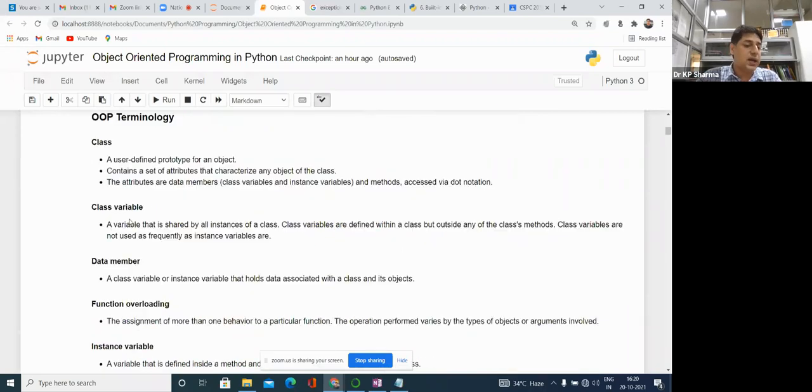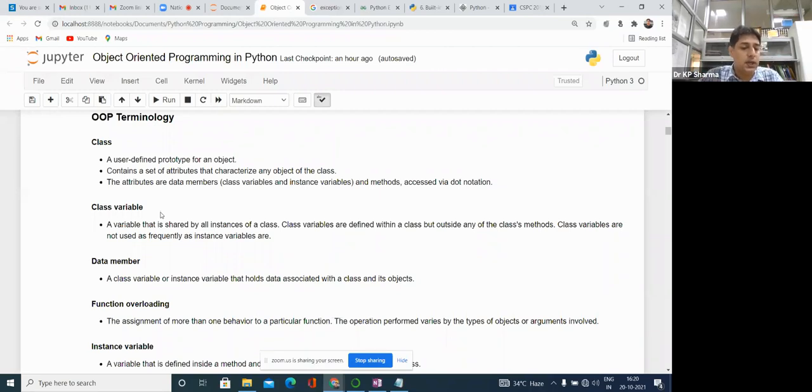Then we have the class variables. Class variables are variables which are bound with the class, or available with the class. They are not available with the objects. They are in the class space, or you can say their lifetime is based on the class. While the class exists, these variables are available, and the class variables can be accessed with the class name without creating the object. However, each of these things we will discuss separately.